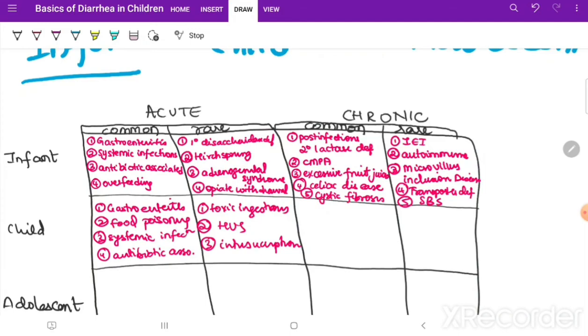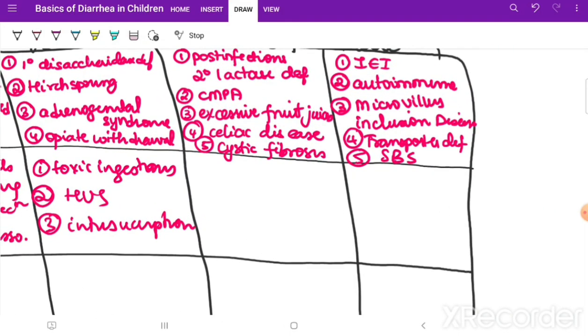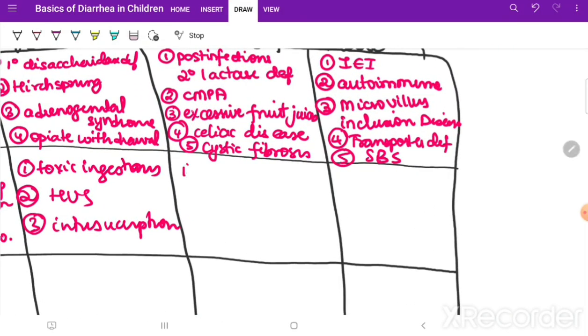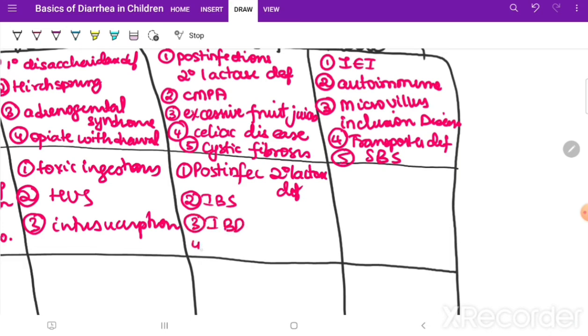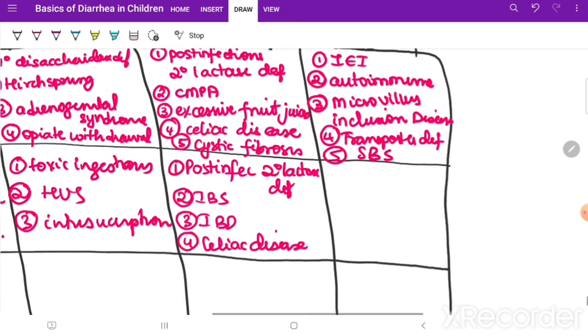What about the chronic ones? Chronic causes we may have again post-infectious secondary lactase deficiency, IBS, IBD, celiac disease, okay, cystic fibrosis also comes, but it's rare.